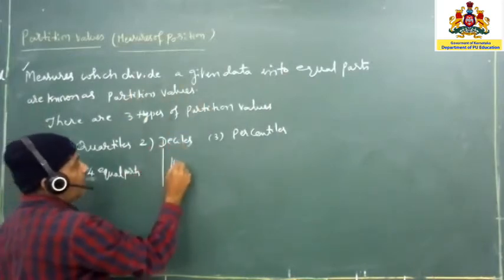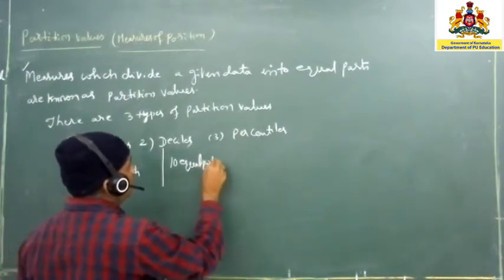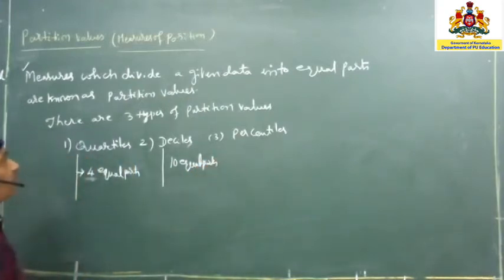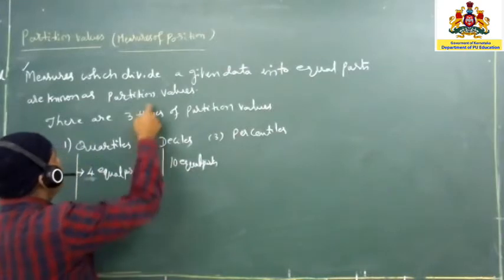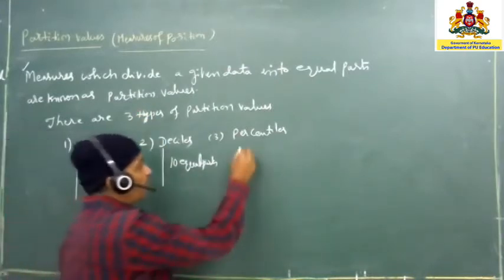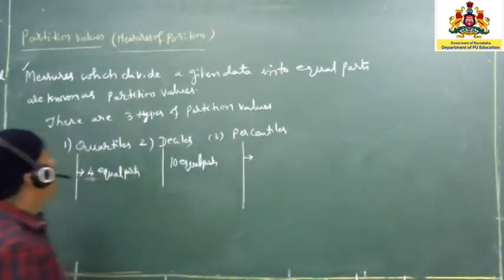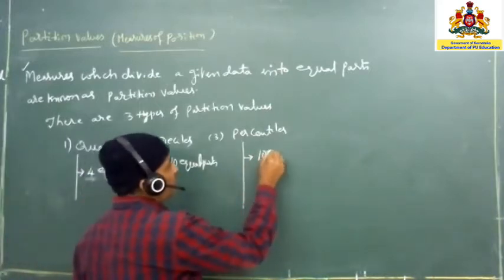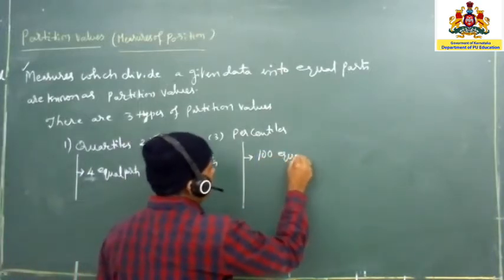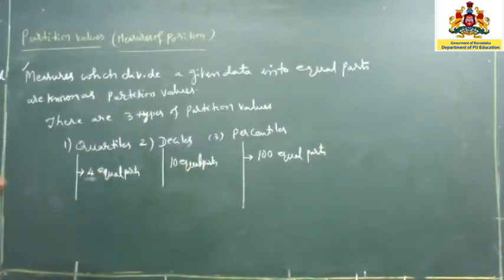In the same way, the deciles in the sense, again the same definition, measures which divide the given data into 10 equal parts. 10 equal parts are known as the deciles. So decile means any given data, if you are going to make it 10 equal parts, then we can say that it is a decile. Now the percentile in the sense measures which divide the given data into 100 equal parts. 100 equal parts are known as the percentiles.